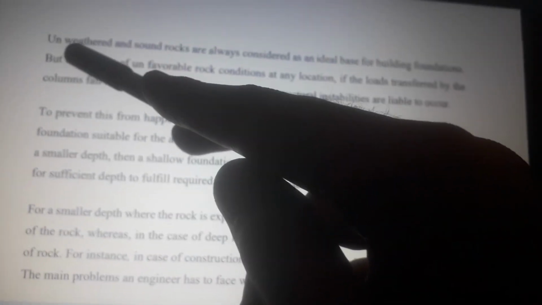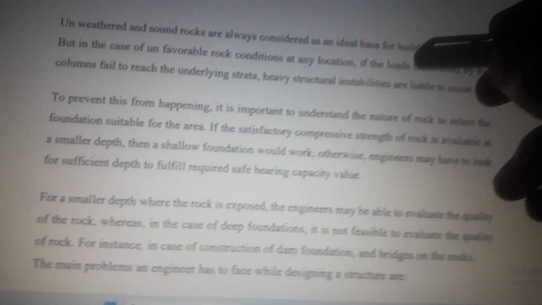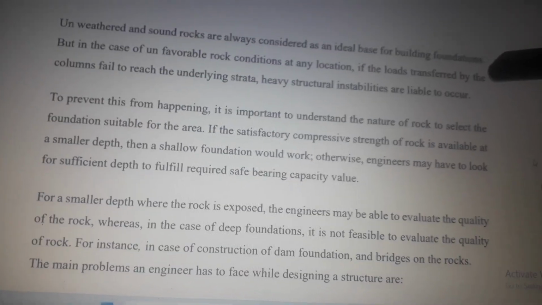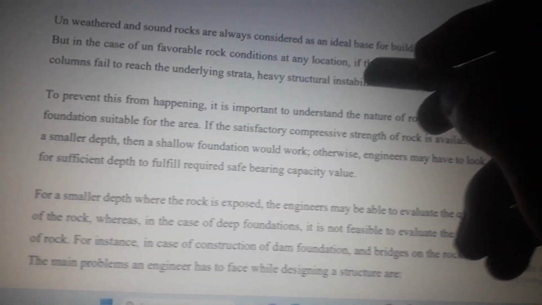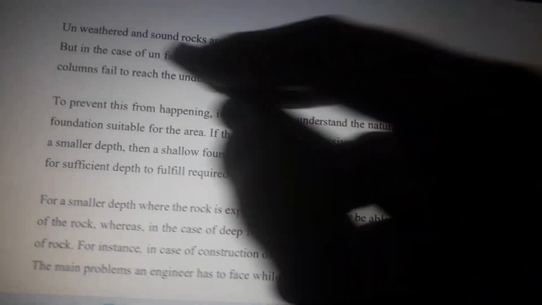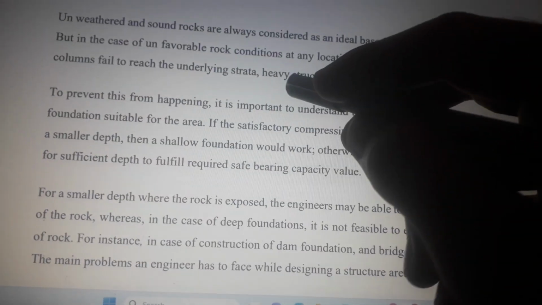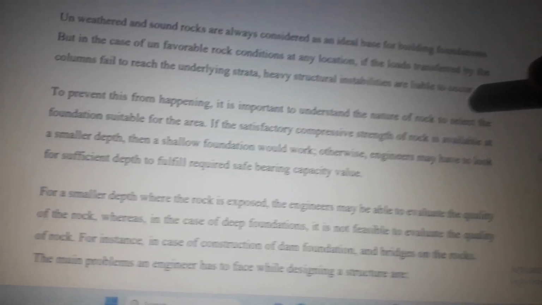Unweathered and sound rocks are always considered as an ideal base for building foundations. But in the case of an unfavorable condition at any location, if the loads transferred by the column fail to reach the underlying strata, heavy structural instabilities are liable to occur.